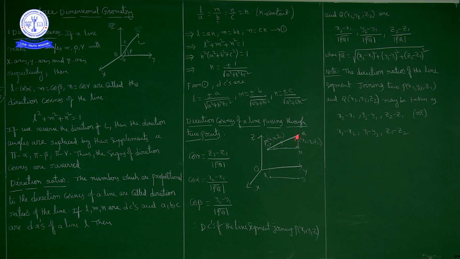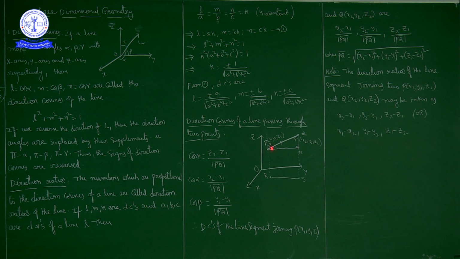Now from Q you are dropping a perpendicular on the xy plane. Q is the point (x2, y2, z2), S is the point (x2, y2, 0). So QS is what? QS is z2, where NS is z1. So QN is what? QN is z2 minus z1.